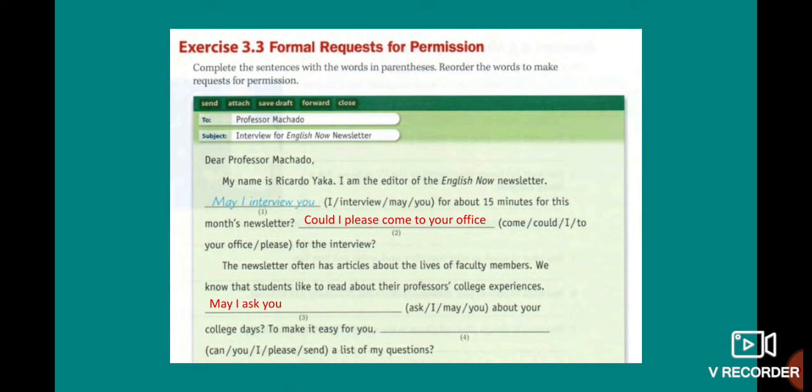Okay, next request. May I ask you about your college day? To make it easy for you, can I please send you a list of my questions? Okay, so let's see. We reorder in that case the words that we have in parentheses. In number 2, we reorder and we write, could I please come to your office? In number 3, may I ask you? Number 4, can I please send you? Okay, so if you notice, we use the different models, okay?